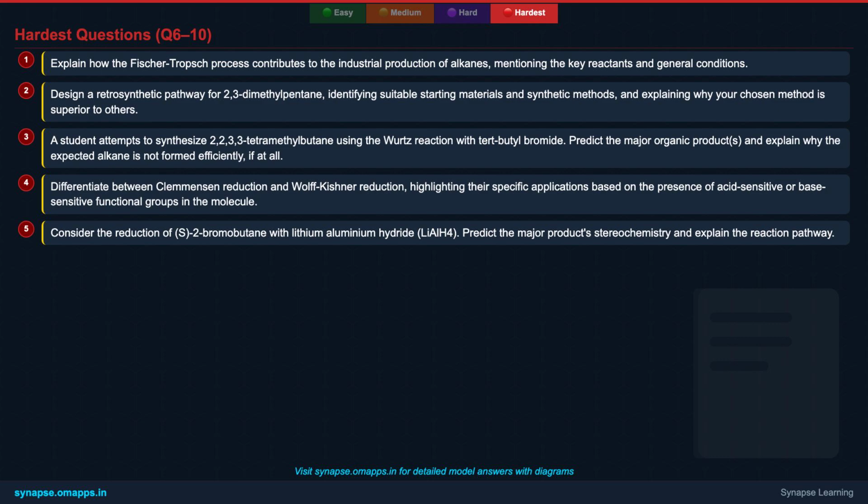Ninth, differentiate Clemmensen and Wolff-Kishner reductions, highlighting applications based on acid or base sensitivity. Finally, tenth, consider the reduction of (S)-2-bromobutane with LiAlH4. Predict the product's stereochemistry and explain the reaction pathway. These questions demand a comprehensive understanding of the topic.